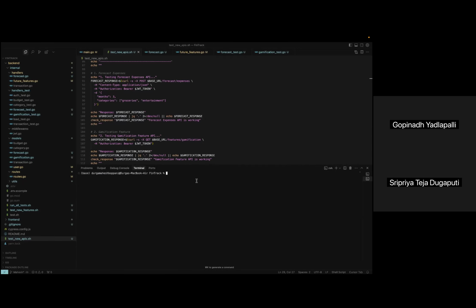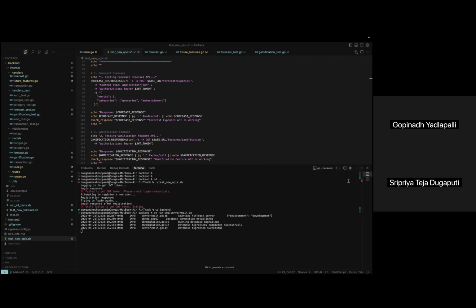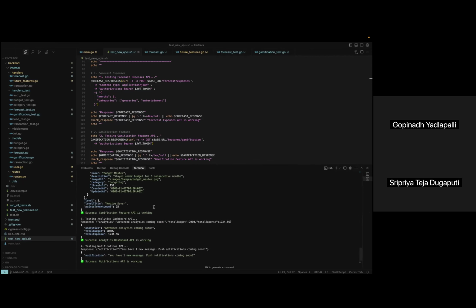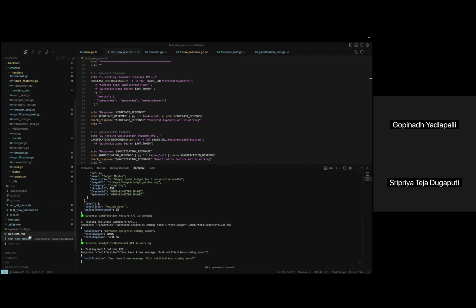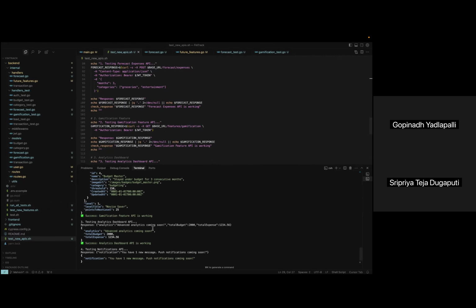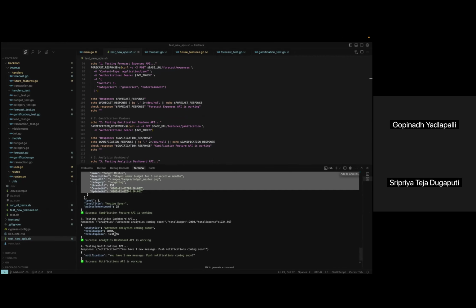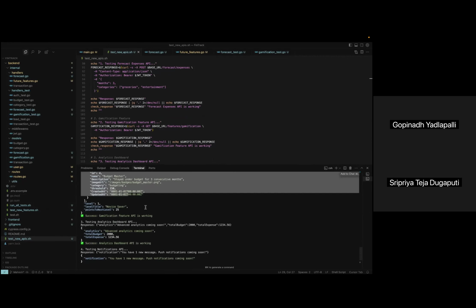Started the server. Server is listening, and these are all the test cases, and these are all the curl commands, and these are all working.